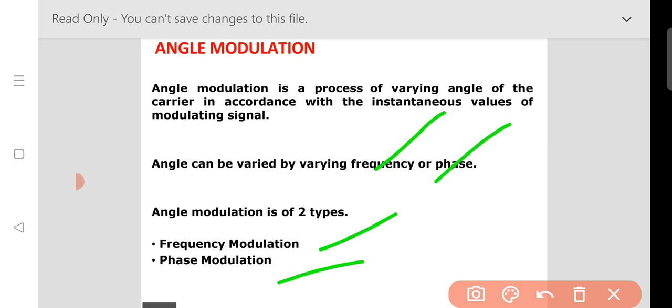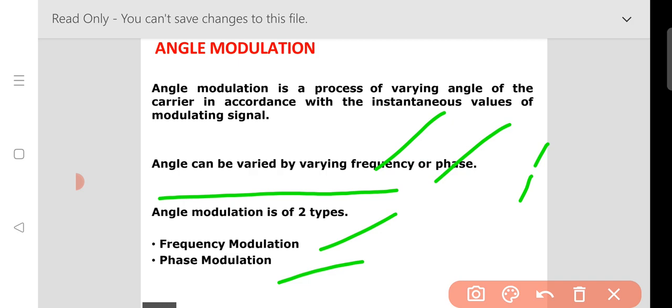Basically, don't get confused. Frequency modulation is also nothing but angle modulation, and phase modulation is nothing but angle modulation, because angle is the combination of frequency and phase. That's why angle can be varied by varying the frequency or phase. If the frequency of the carrier signal varies with respect to the modulating signal, then it is called angle modulation.